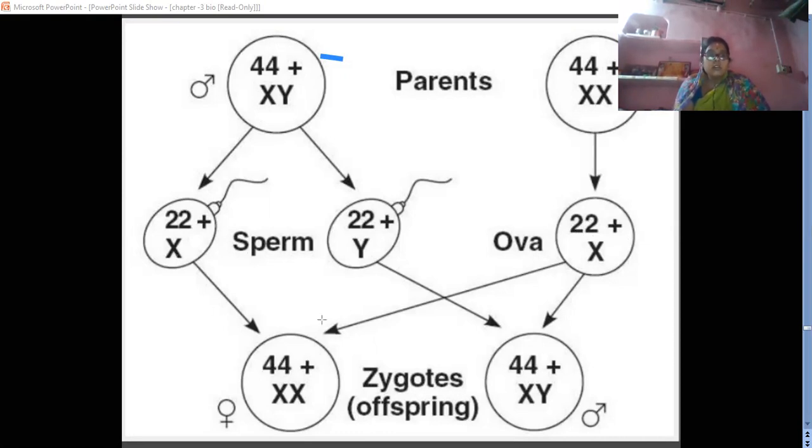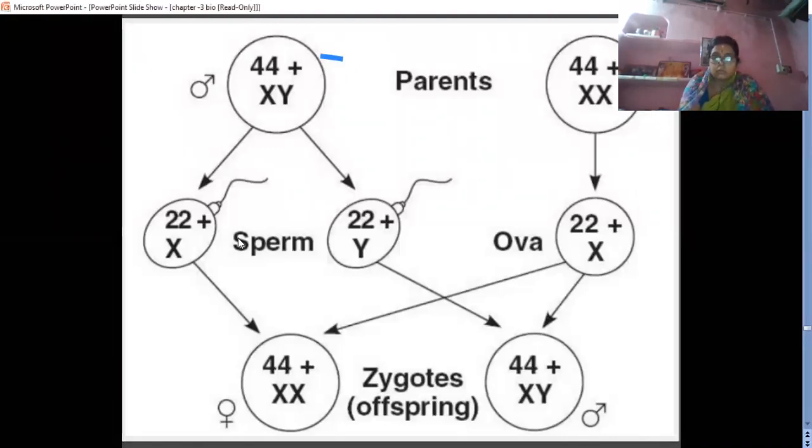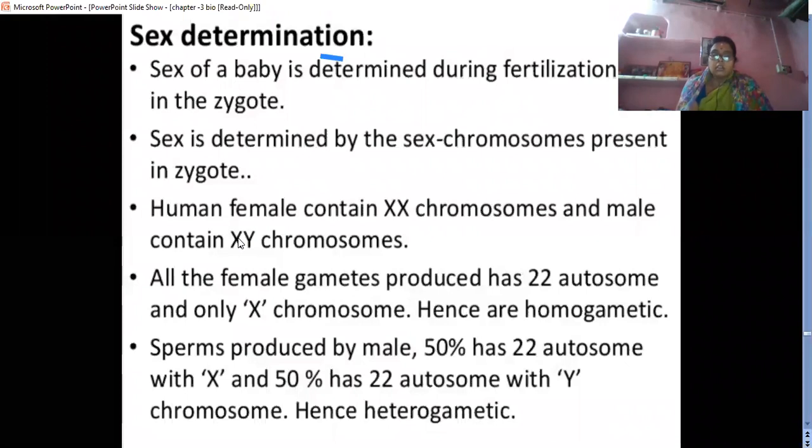So if the sperm having the X chromosome fertilizes the ova, the zygote or offspring will be female. If the sperm having the Y chromosome fuses with the ova, the zygote will be the male child. This is the difference in how the male and the female are formed after the fertilization that takes place.